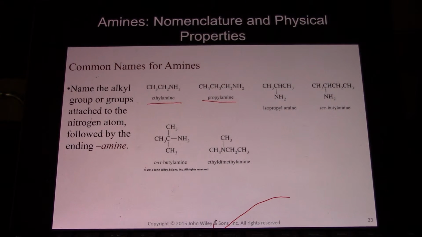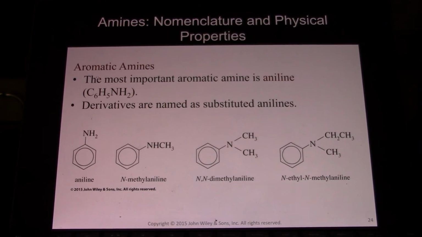All the groups attached to nitrogen end in -yl here. Isopropylamine, instead of 2-propanamine, this is isopropylamine, the common name. Sec-butylamine, tert-butylamine, ethyldimethylamine instead of N,N-dimethylethanamine, which is the formal name. So this is how we name the common names for amines.